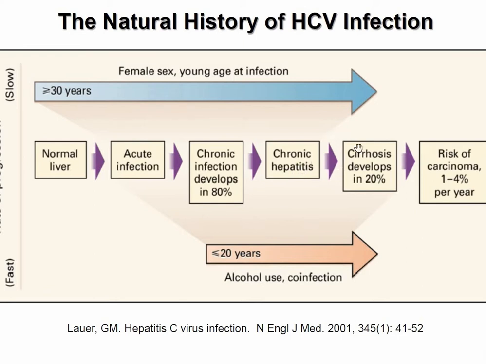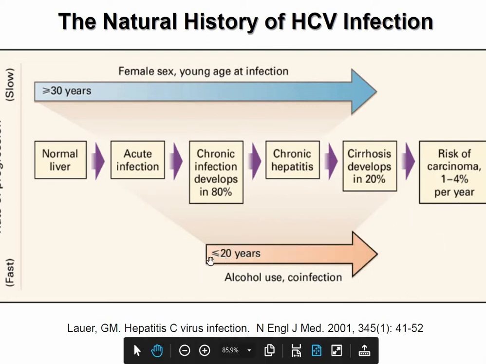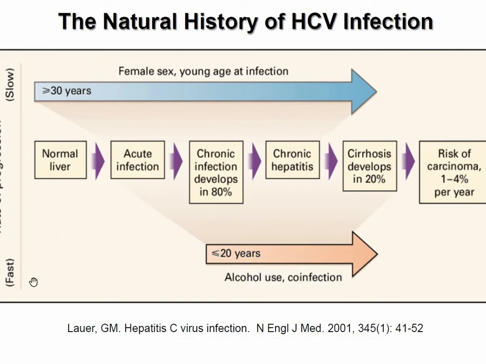Then after that, cirrhosis and cancer start happening, and then your risk will increase 1 to 4% per year slowly. This all happens within 20 years or more, so it takes a very long time. If it is fast, then it is 20 years, but if it is slow, it is 30 years, so it is a long process.